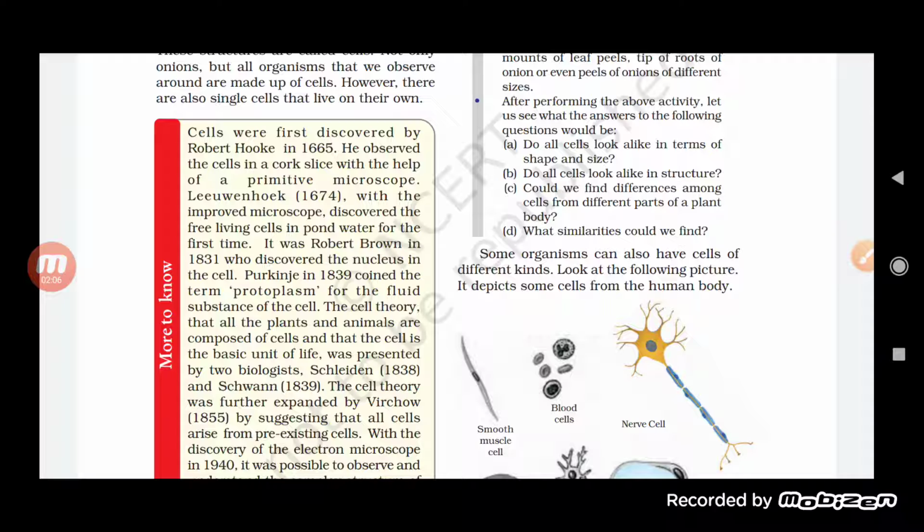Now see here, when you look at the cell, students, different types of cells are present in the same organism. Like if we talk about us, we are all made up of cells. Do all the cells perform the same function? Do all the cells look similar? No, they are of different shapes and different sizes. Some organisms have cells of one kind, while others have a different kind.